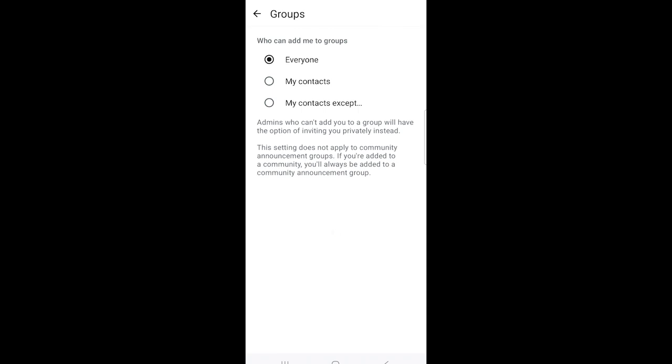Now you see Everyone, My Contacts. So you can select My Contacts, and only known persons can add you to a WhatsApp group. You can select the option according to your requirement. So in this way you can stop anyone from adding you to a WhatsApp group.